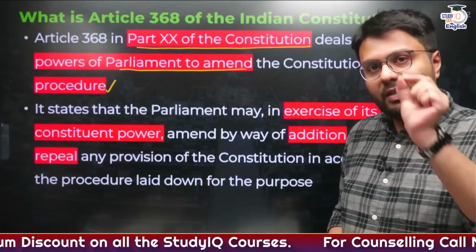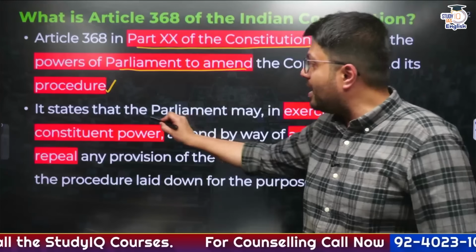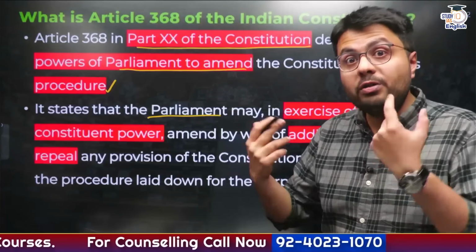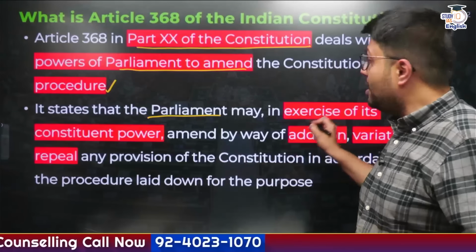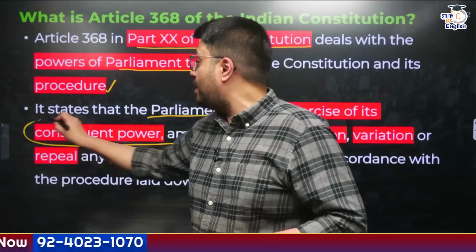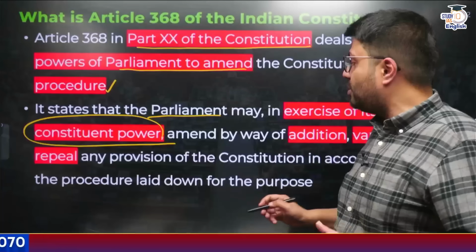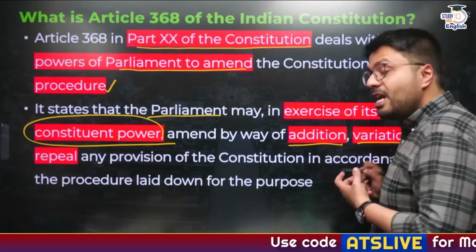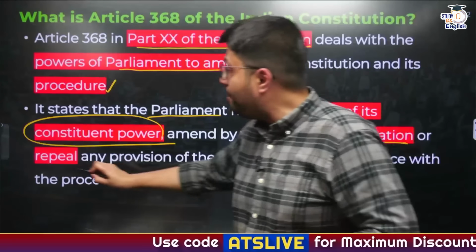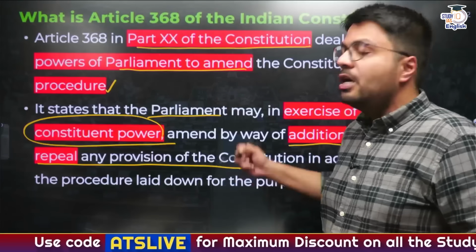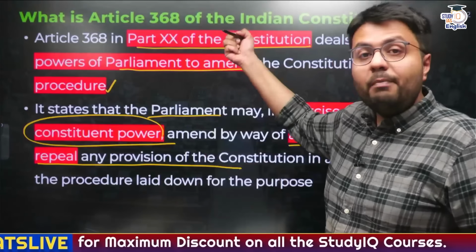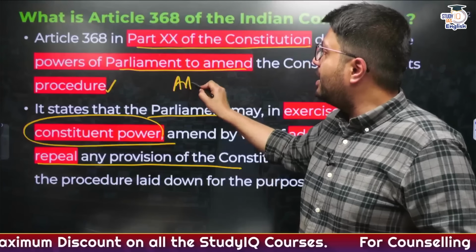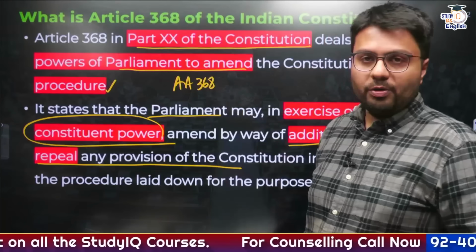On one hand, Article 368 says that Parliament, using its constituent power, not legislative power, may make amendments to the Constitution. What kind of amendments? Parliament can make additions, make variations to various provisions, or even repeal any provision of the Constitution using the procedure and process given in Article 368 of the Constitution, right?